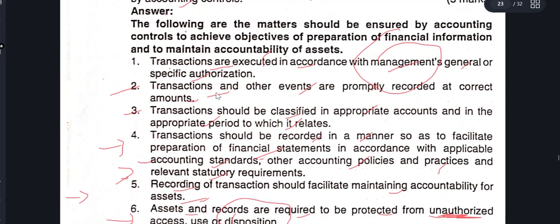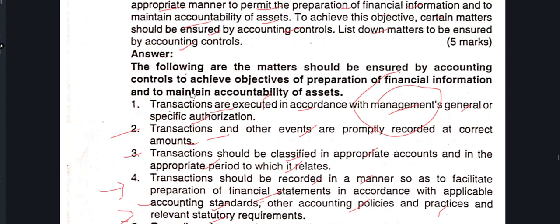So these are the things you need to know about the accounting controls to achieve the objective of preparation of financial information and maintenance of accountability of assets. These are the things to be considered.